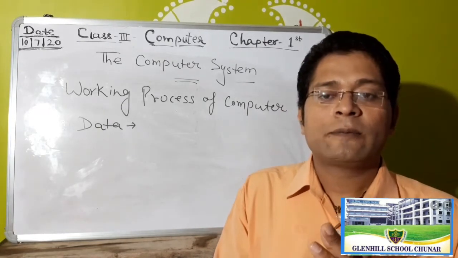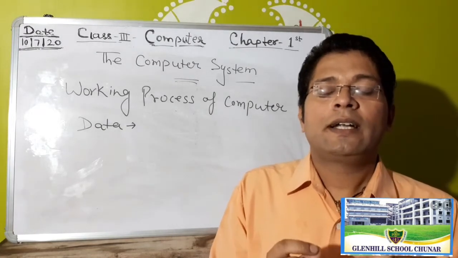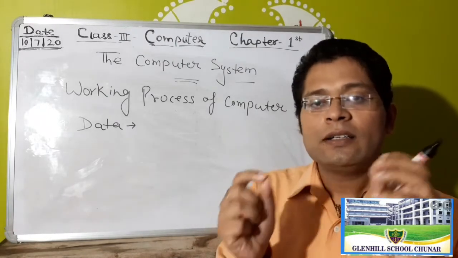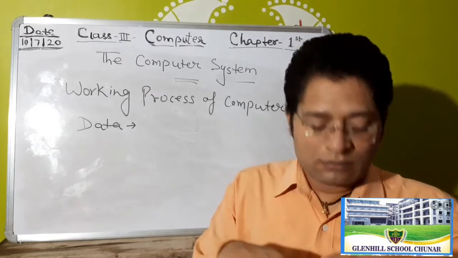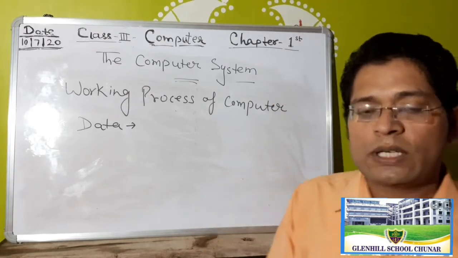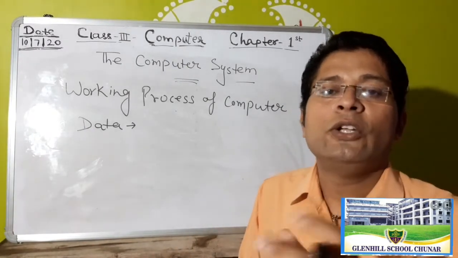So who is the user? Which student, which person operates the computer? That's called a user. User is not a different type of word. Anybody who uses the computer is called a user.